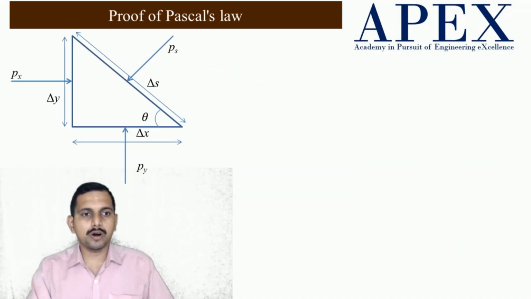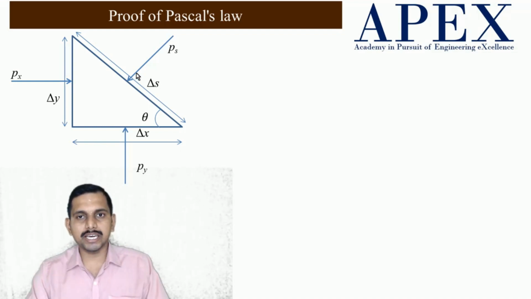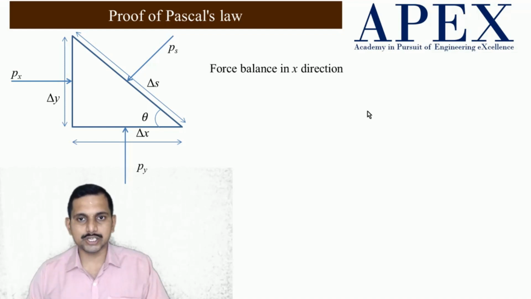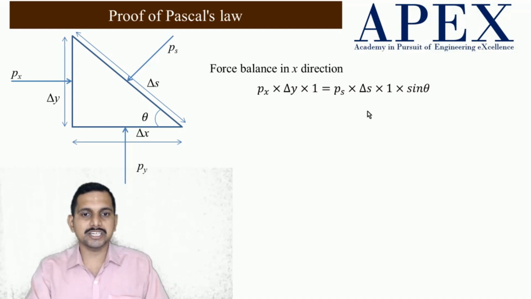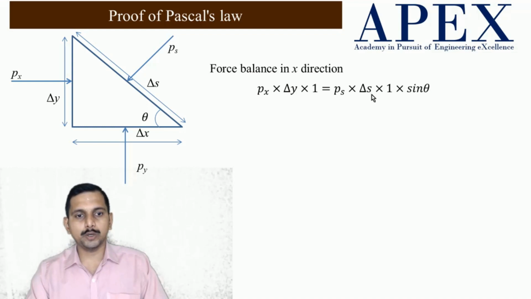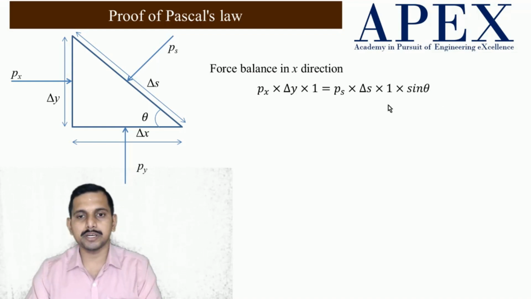Now let us take a small triangular element which has side lengths delta x, delta y and delta s. On these side faces, we have the pressures Px, Py and Ps acting. And it has an angle theta here, this internal angle. Now let us do the force balance in the x direction. We get Px into delta y into 1 inside the paper, and Ps into delta s into 1 into sine theta. The component of this force here is this force into sine theta. You can do the trigonometry and you can see that.